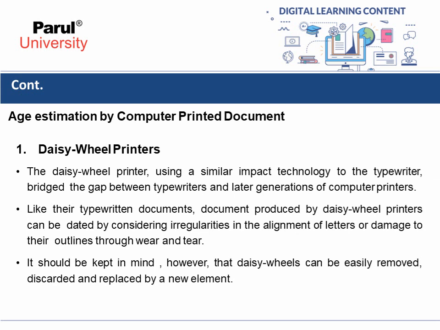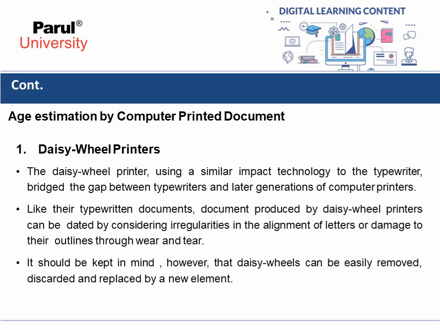So here the first type of printer is a daisy wheel printer. The daisy wheel printer, using a similar impact technology to the typewriter, bridged the gap between typewriters and later generations of computer printers.